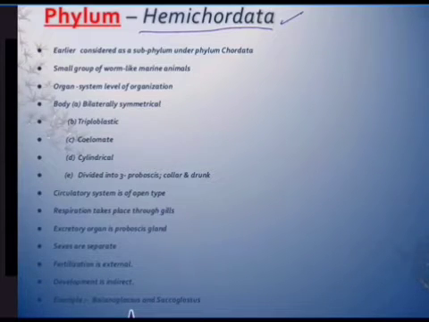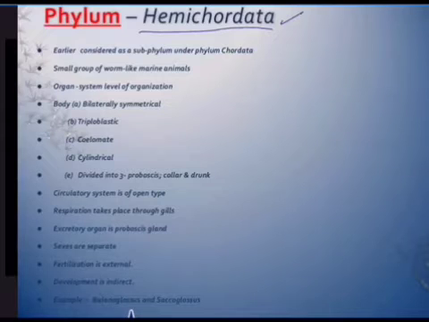If you recollect, we classified animals using the notochord as the last basis for classification. Notochord is a mesodermally derived rod-like structure that forms on the dorsal side during embryonic development. Animals which do not have a notochord are all classified under non-chordates.